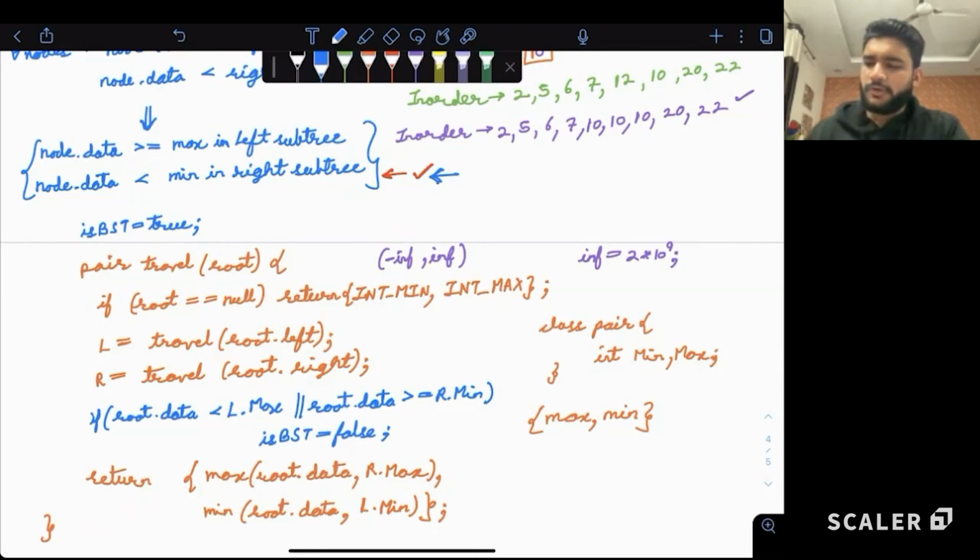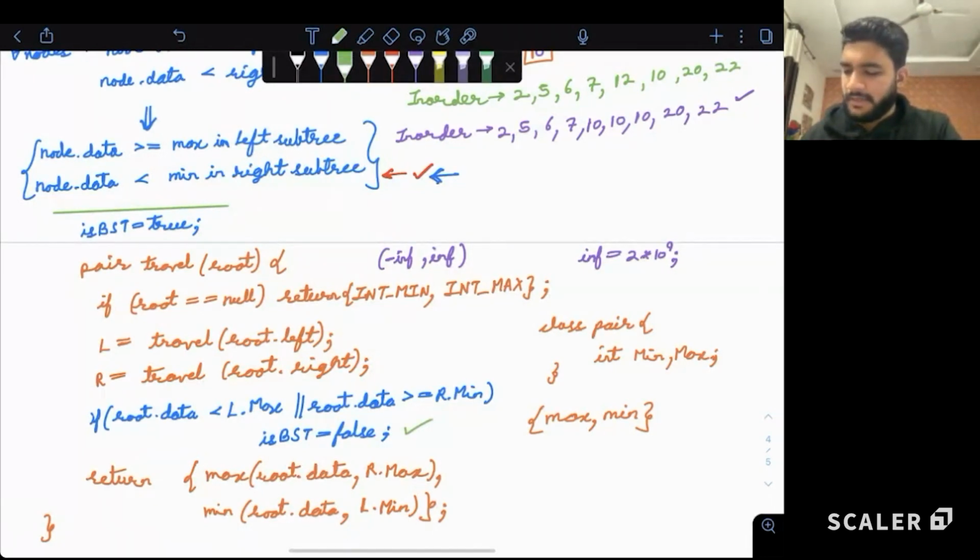Now, if at any point of time, even once it is updated to false, it will never be back to true. So anytime it violates, things are gone.